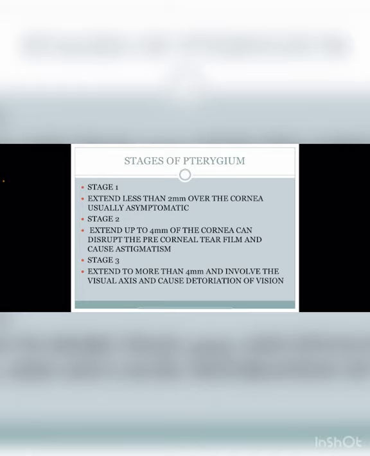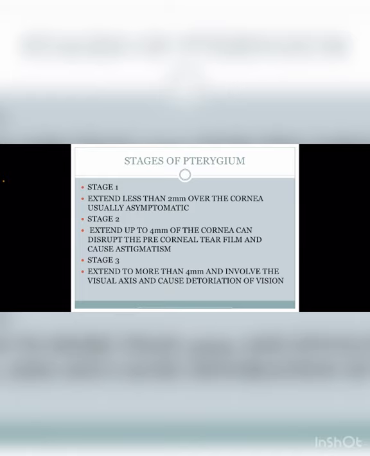After that, there is stage 2. What do you mean by stage 2? Stage 2 means that it extends up to 4 millimeters of the cornea, disrupts the precorneal tear film and causes astigmatism. Now, when 4 millimeters of cornea is involved, what happens? The pterygium is a thick fibrovascular connective tissue, so it presses the cornea, and the vertical and horizontal meridians of the cornea are disturbed, which leads to astigmatism. If the astigmatism is too high, it is a very problematic condition for the patient.